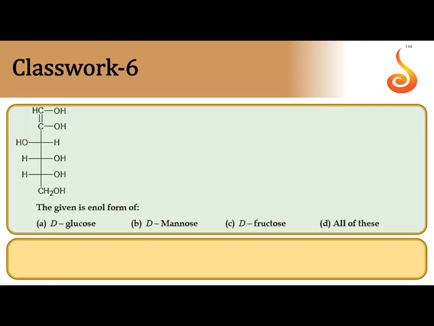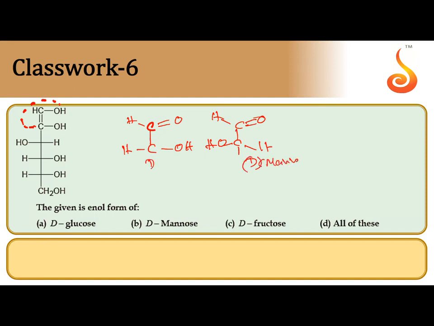Next one, the given is the enol form. To get the keto form, you turn the H to the next carbon, the alpha carbon, then it becomes CH double bond O. Same thing here, OH may be turned to the left side, H may be turned to the right side. This is D-mannose, this is D-glucose, keto form.